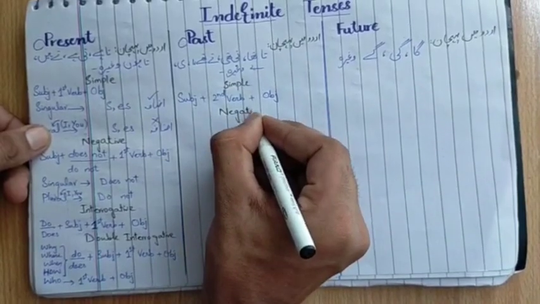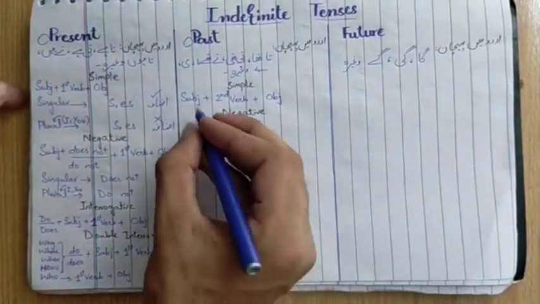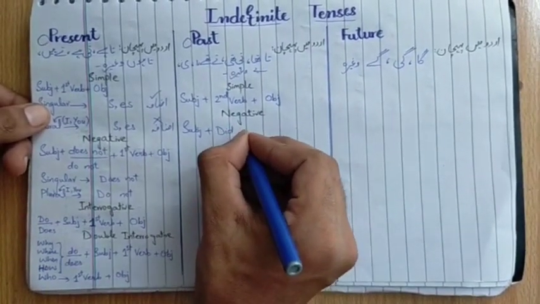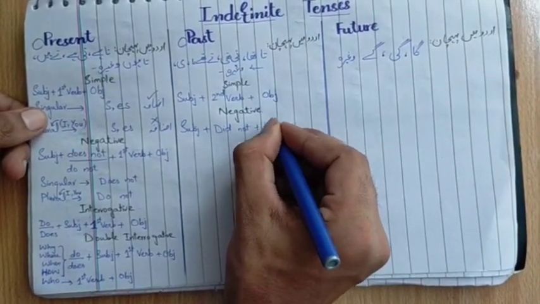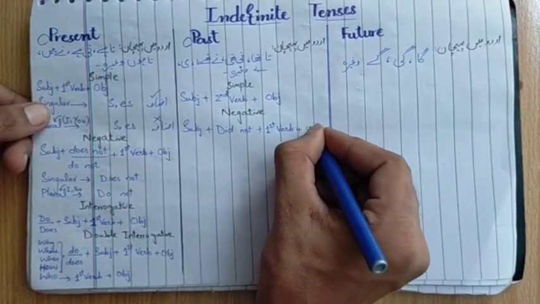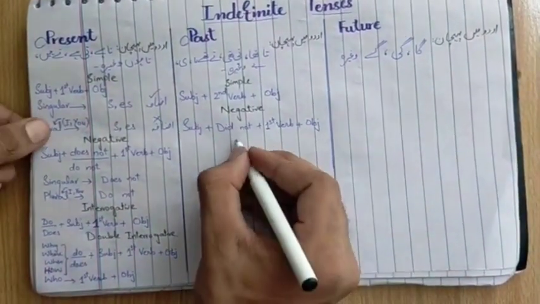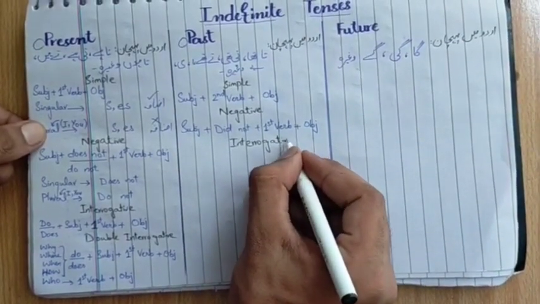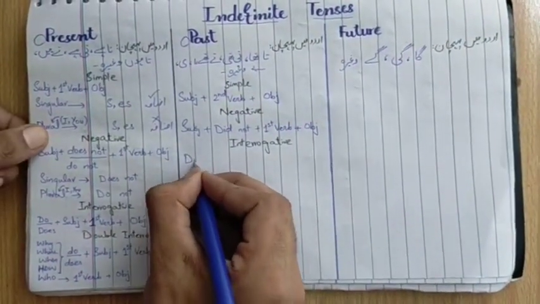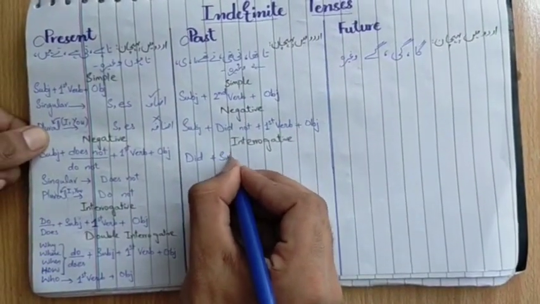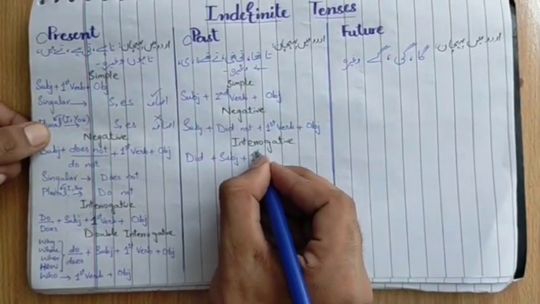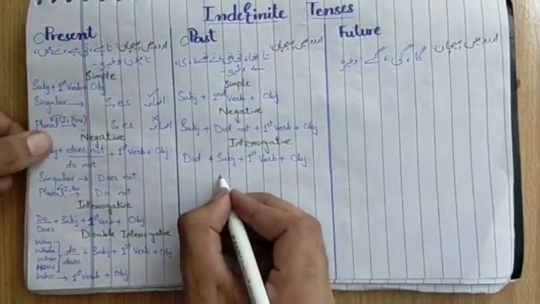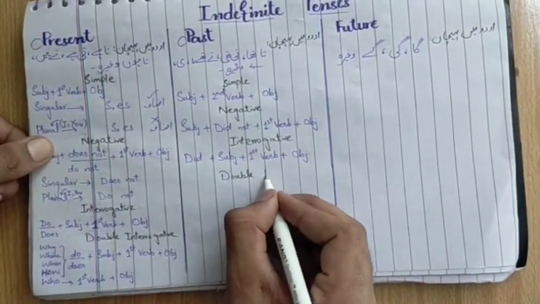In past indefinite tense, subject will come first, then second form of verb, then object. Second form of verb is used only in the simple of past indefinite tense. Other than that, second form of verb is not used in any case. In negative sentences, subject plus did not plus first form of verb plus object will be used. In interrogative sentences, did will come first, then subject, then first form of verb, and at the last object will come.